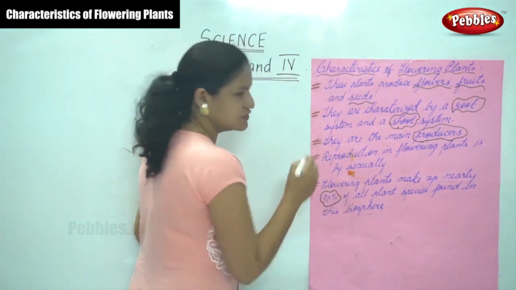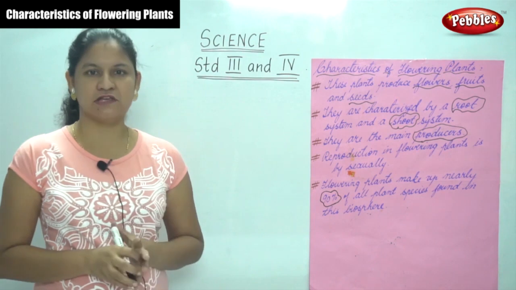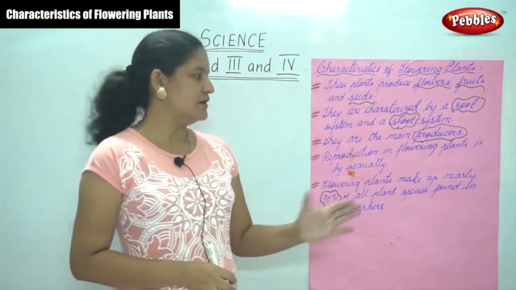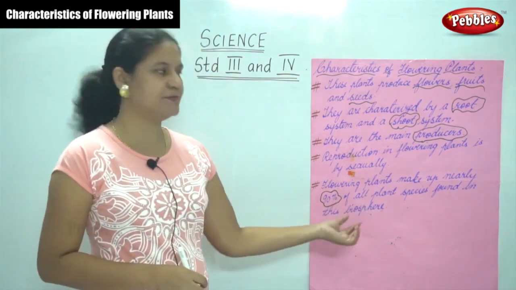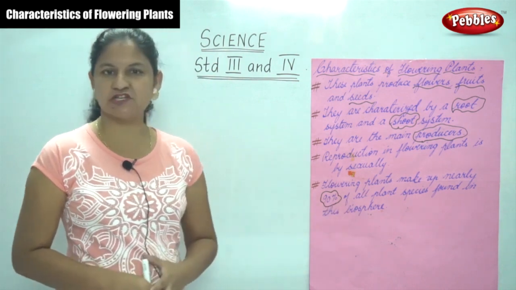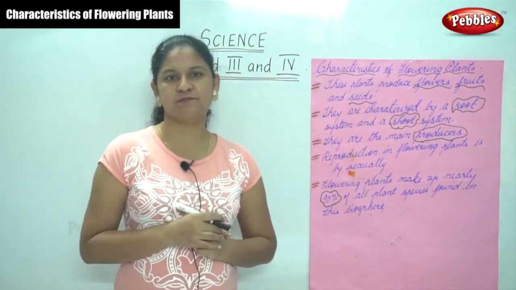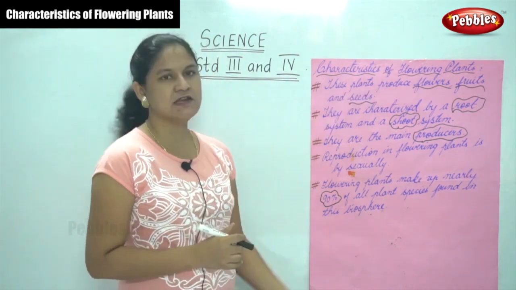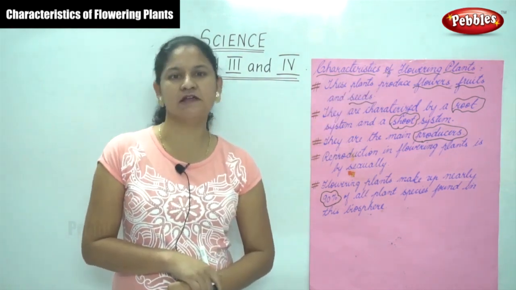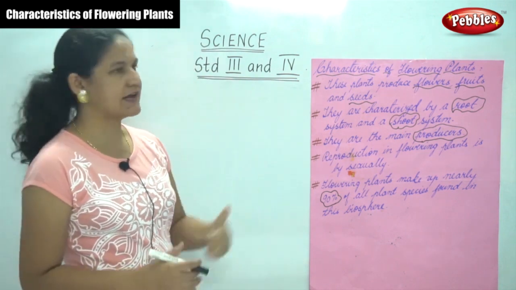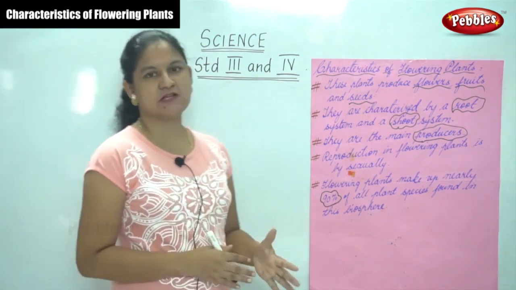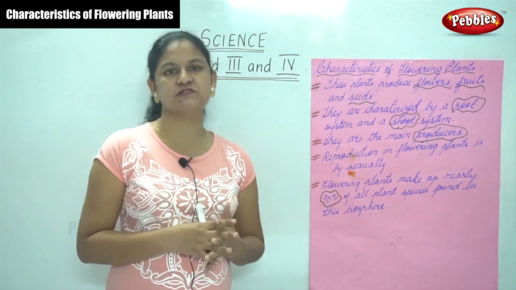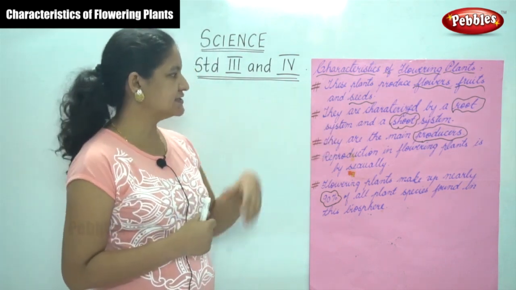So found on the earth, the flowering plants make up nearly 90% of all plant species, and the remaining 10% is the non-flowering plants. So these are the main characteristics of a flowering plant. So the first characteristic is the flowering plants produce flowers, fruits and seeds.